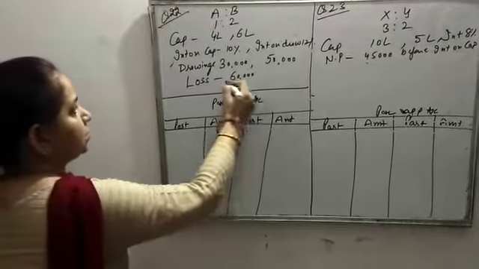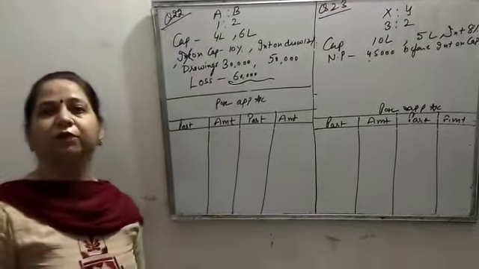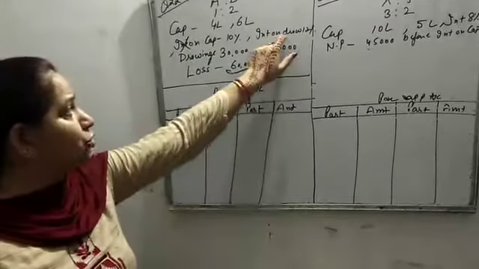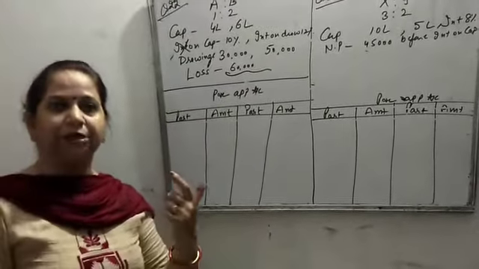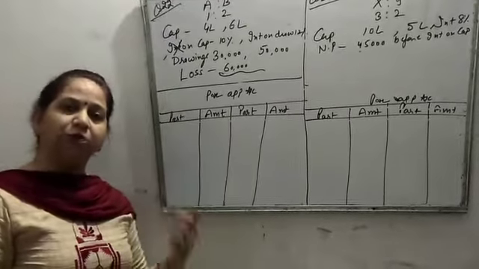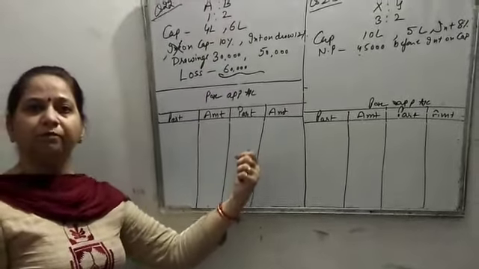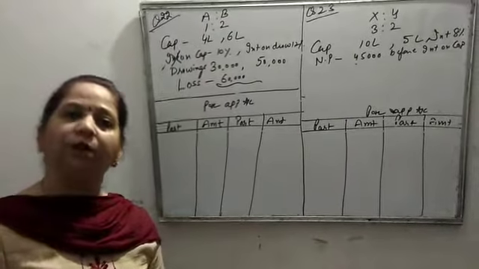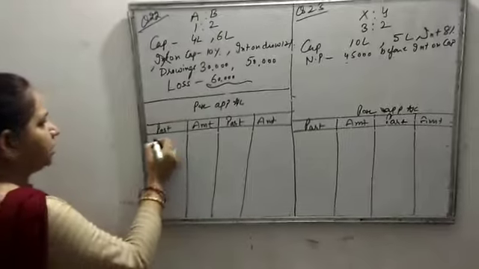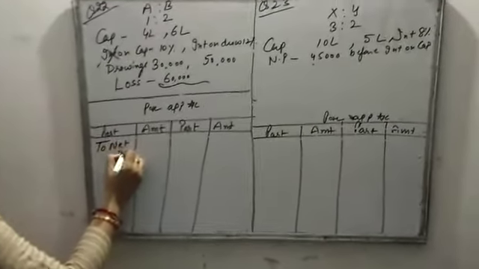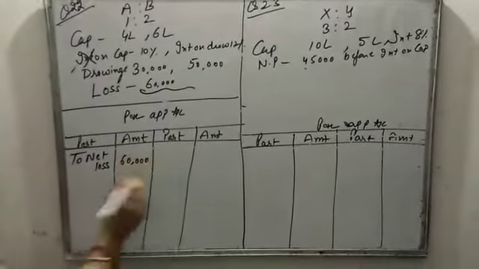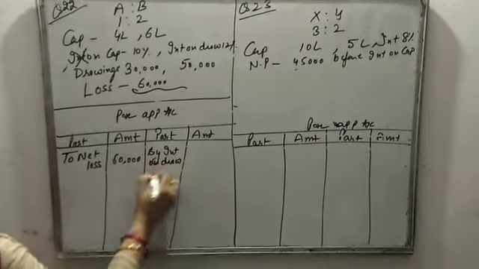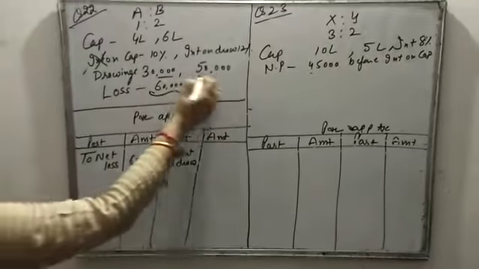Whenever the loss is there, no interest on capital is provided, no salary, no commission, nothing is given. But interest on drawings will be income for the firm, so it will be credited in the P&L appropriation account. That is why I have made the appropriation account, not the P&L account. Firstly, the loss is there. Here I will write down net loss, and by interest on drawings, A and B, 30,000 and 50,000.